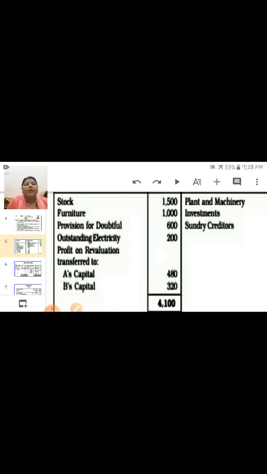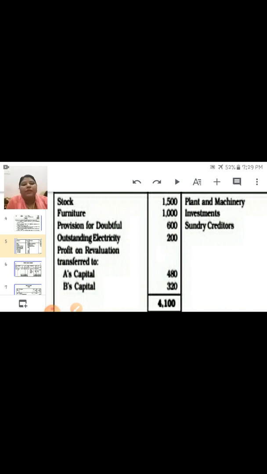Now the second method is that you can make the combined entry also. On the debit side, write all the debit side entries in one: revaluation account debit to stock, to furniture, to provision for doubtful debt, to outstanding electricity, in this way, and write the total amount in the revaluation. Similarly, from the credit side you can make the entry: plant and machinery account debit, investment account debit, sundry creditor account debit to revaluation. So in this way you can make only two entries, and the third entry is the profit transfer.